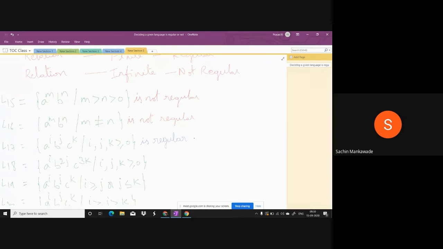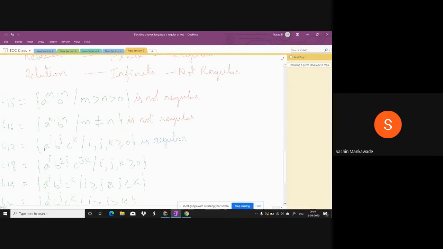Okay. Suppose i, j, k are all zeros, then it will have epsilon. Suppose j is 0 and k is also 0, then it will have only a's. Suppose i is 0 and k is also 0, then it will have only b's. And if both i and j are 0, then it will have only c's.